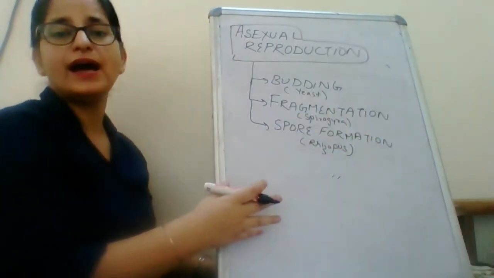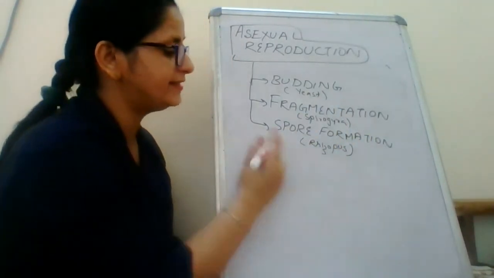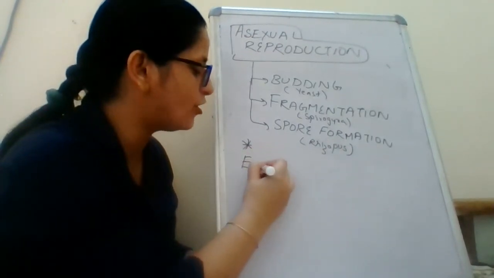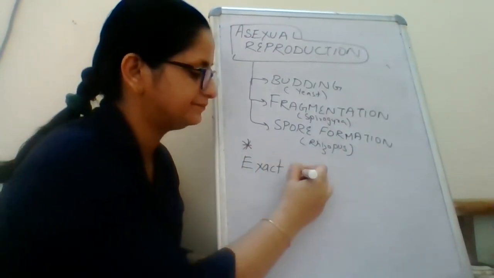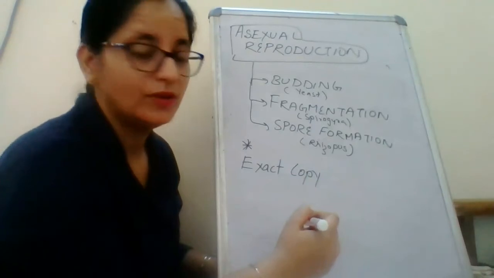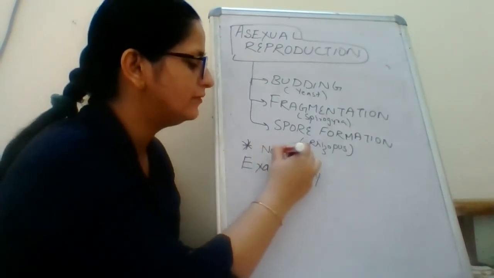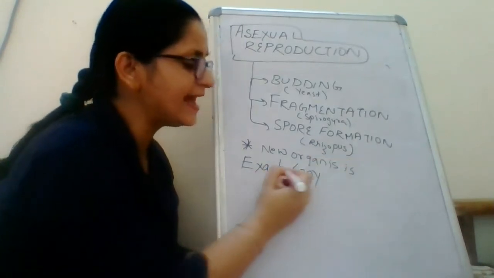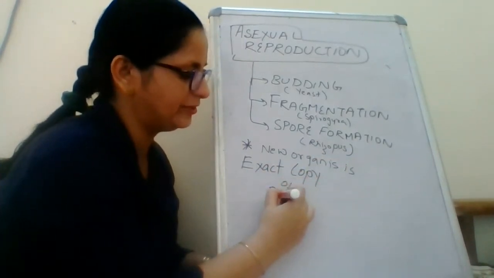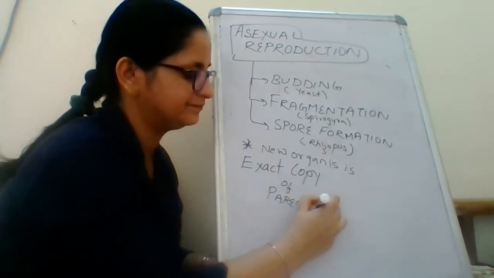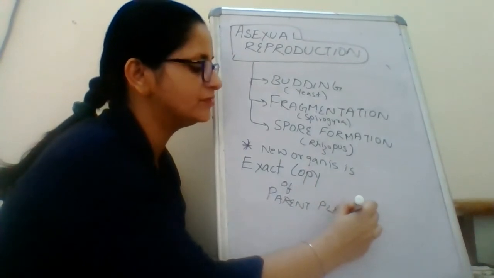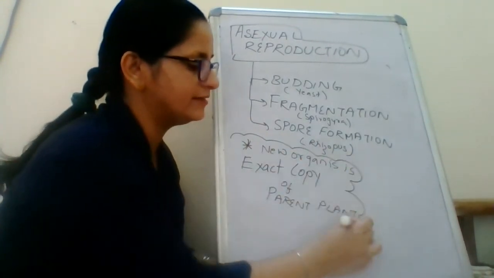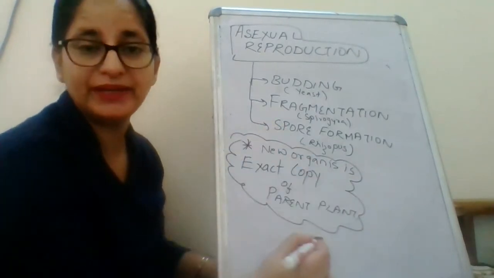And in all these cases, what you observe is that the new organism is an exact copy of the parent plant.